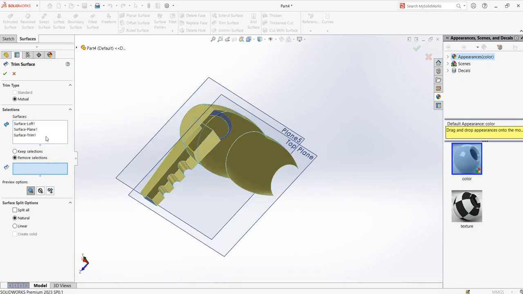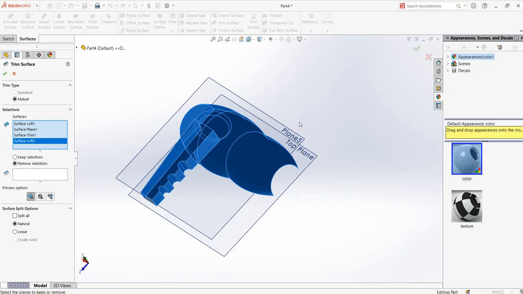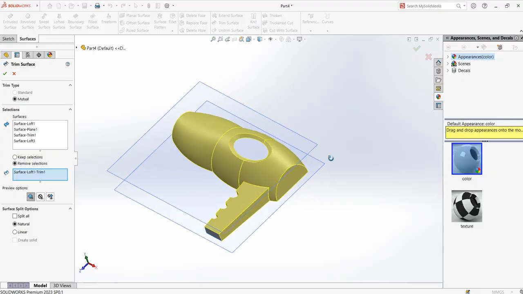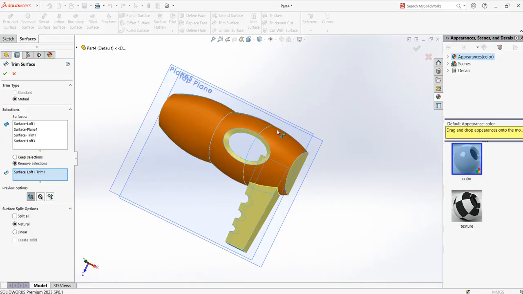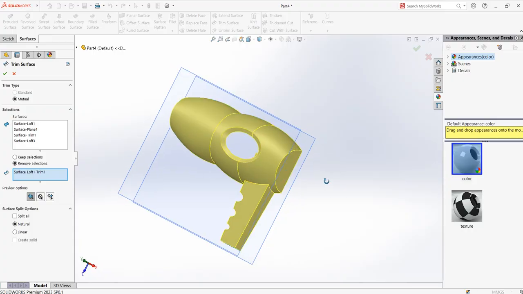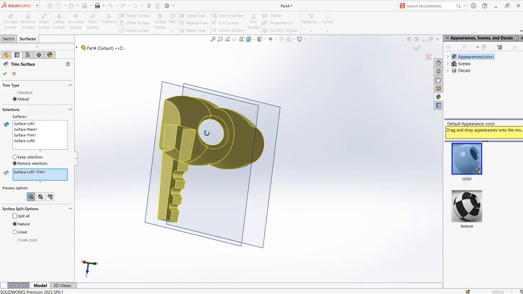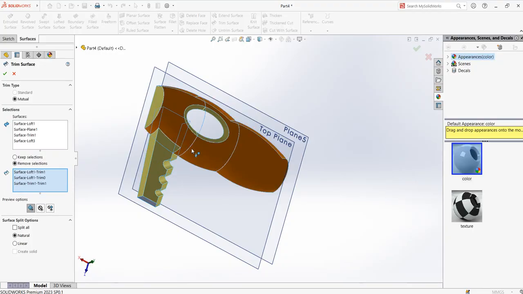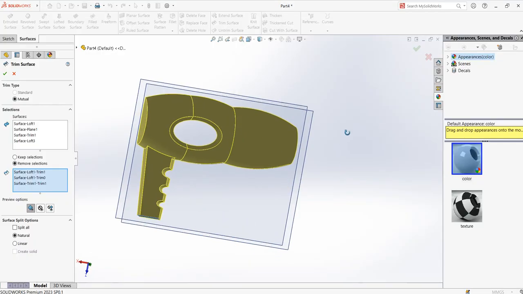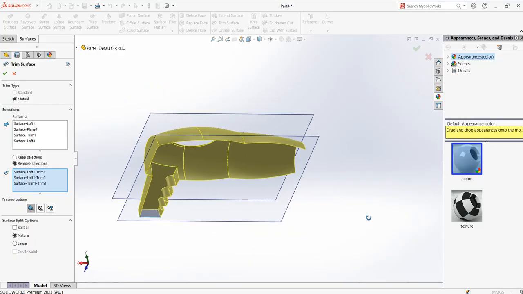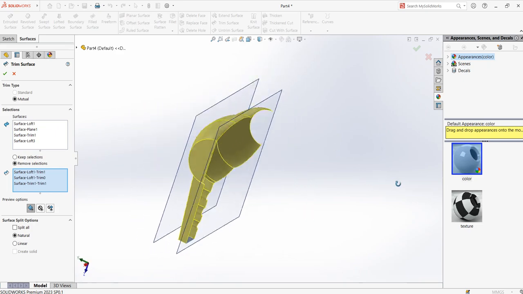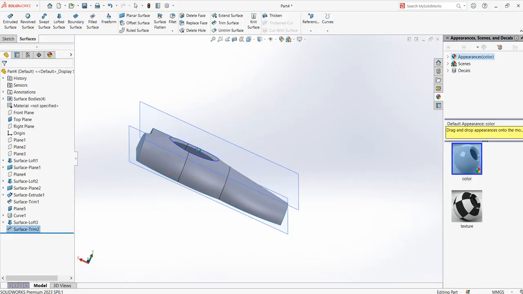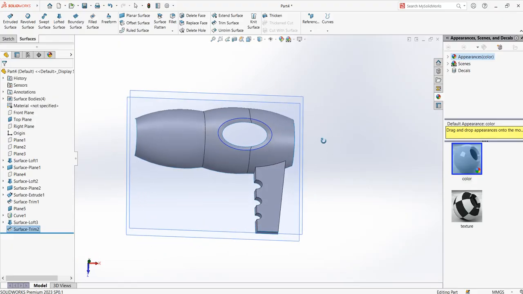Then remove selection only. No, you have to select this also. Yes, this also. Then you select the remove selection, select the top. See now. So you have to select all the surface, including the recent loft. Also, we forgot to remove this. So this also can be removed now. You can remove this, remove that. So all the surface that you don't want has been trimmed very well. You say okay now. You will see that you have created the base.